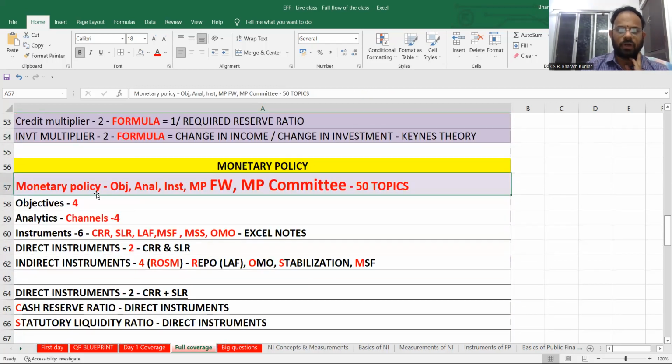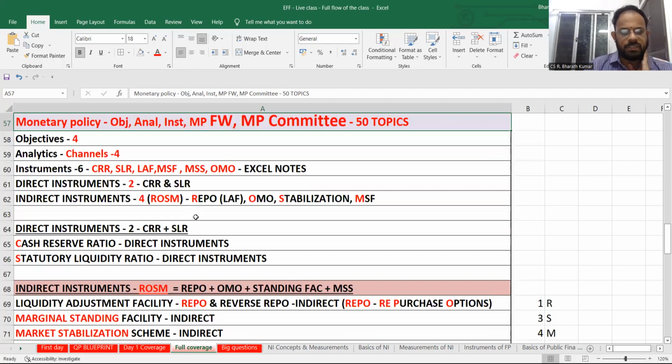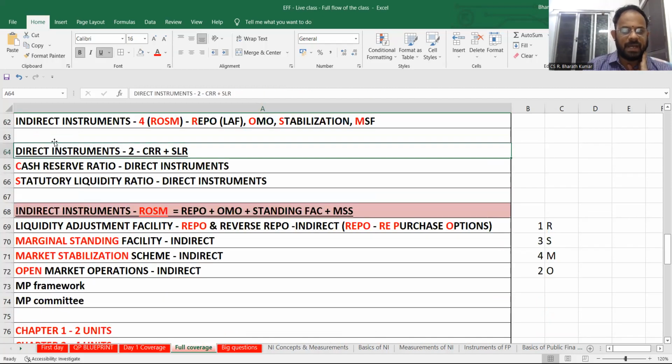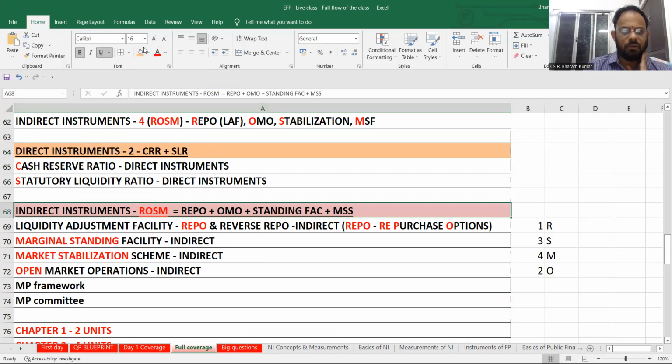You will have objectives, 4 objectives, 4 analytics, 6 instruments, monetary policy framework, monetary policy committee. All this will be covered in the monetary policy instruments. So what is going to be direct instrument? See what I am coloring. I am using a different color. What is direct instrument? What is indirect instrument? CRR and SLR is direct instrument. LAF, MSF, MSS, OMO is indirect instrument. So please take down this.